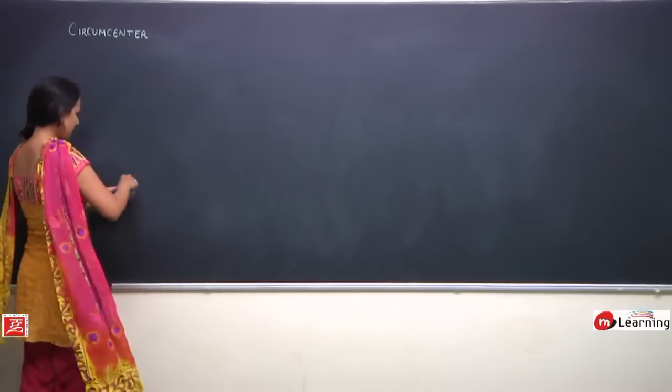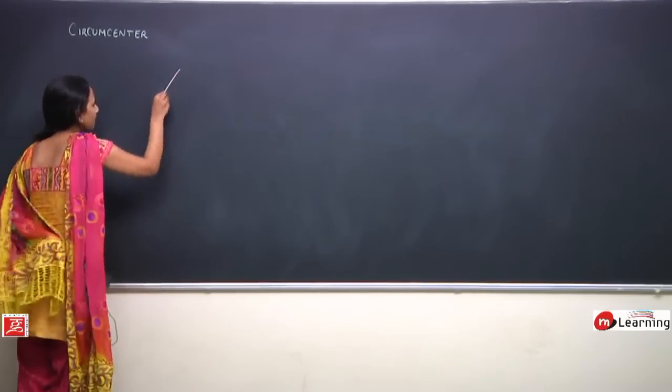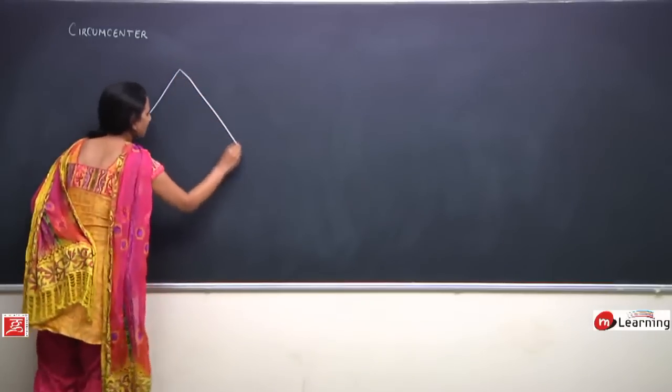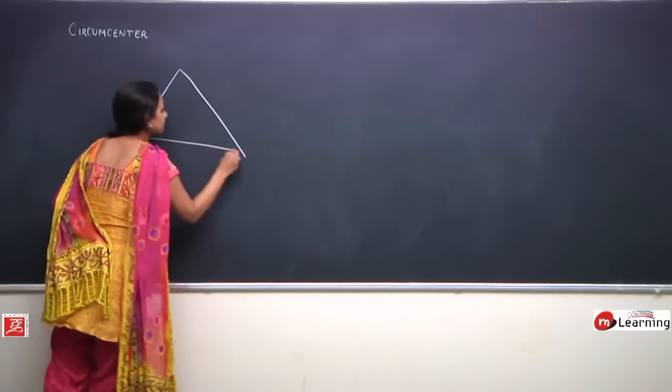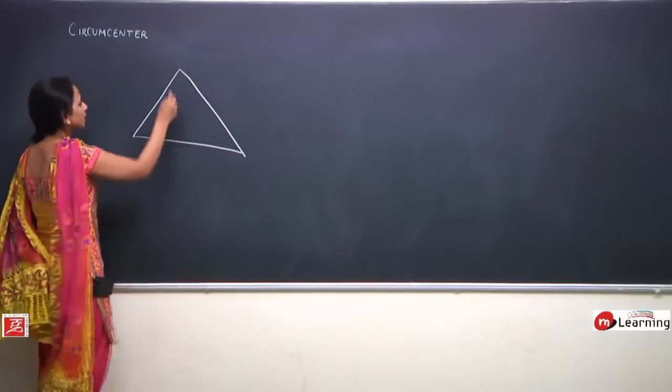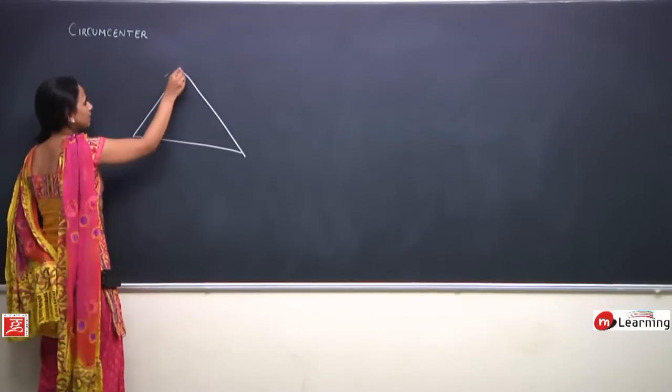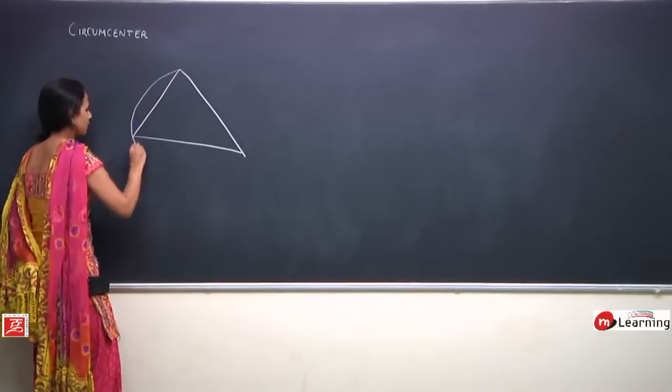Okay, so let us say we have a triangle ABC. Perfect. We have a circle circumscribing this triangle.